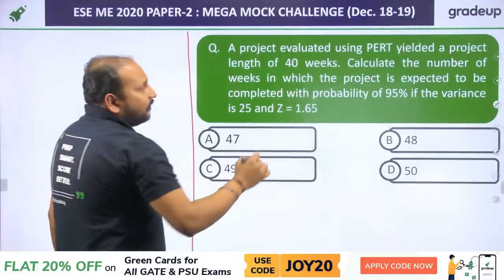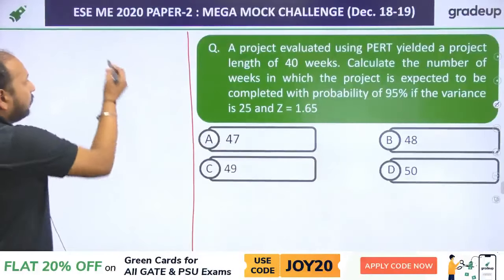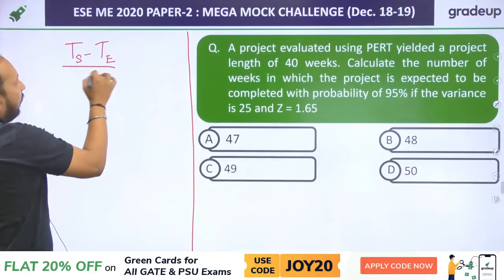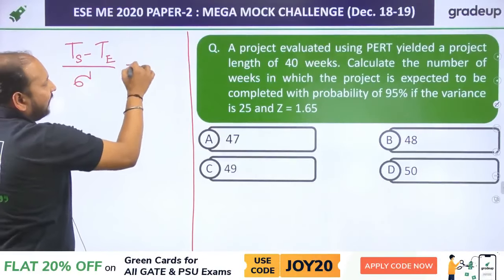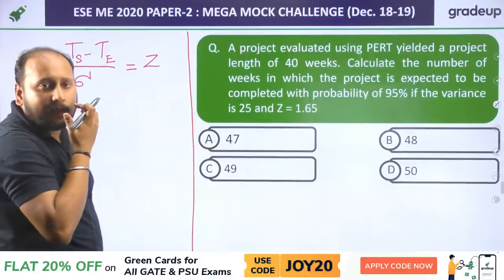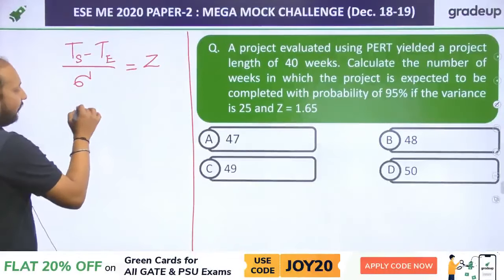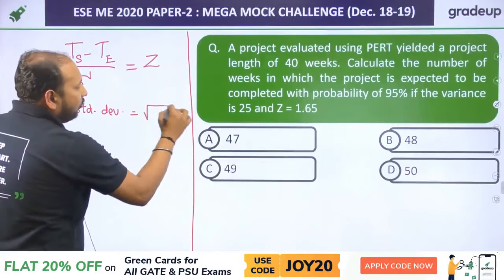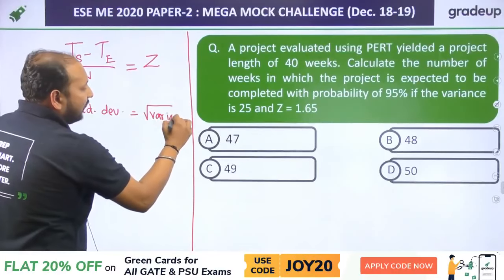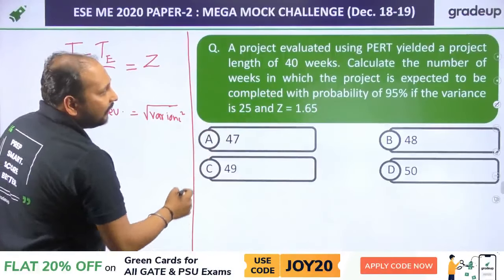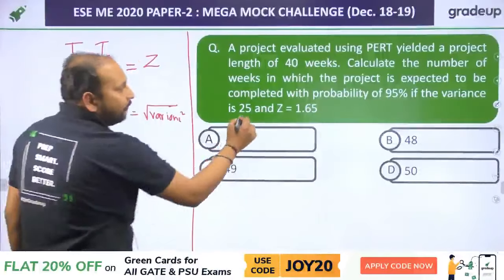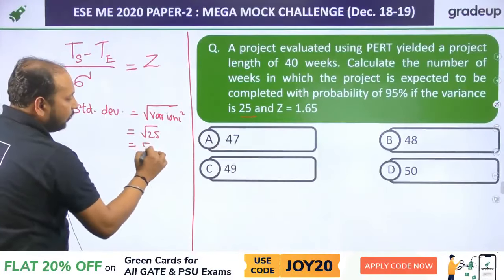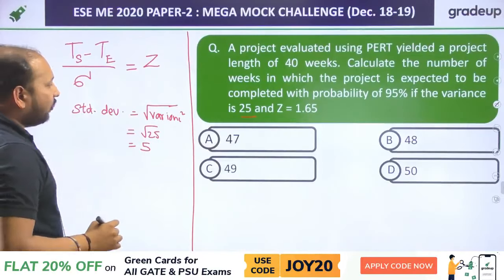The number of weeks in which the project is expected to be completed. Direct formula: your scheduled time minus TE upon standard deviation is equal to Z. Clear? How to calculate standard deviation? Standard deviation is basically the square root of variance. Variance is already given, which is 25, so that will be the square root of 25, which is 5. Clear? Put the value over here.